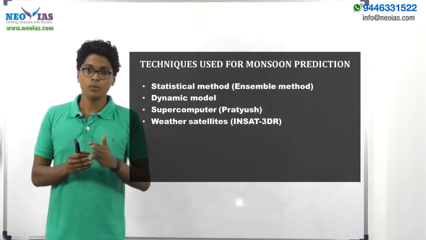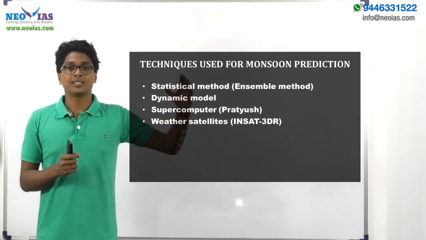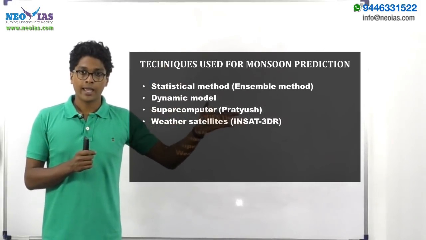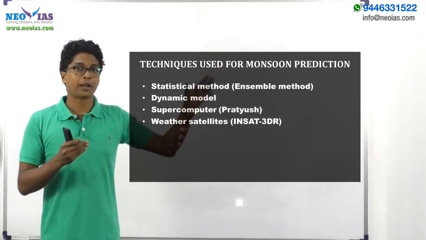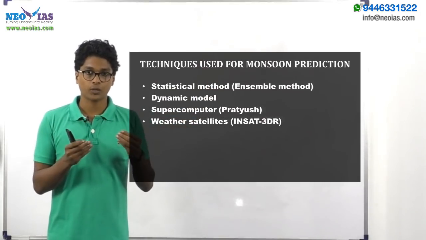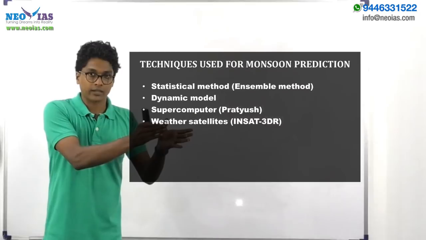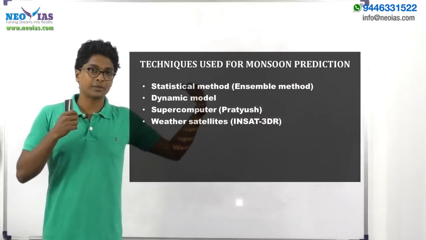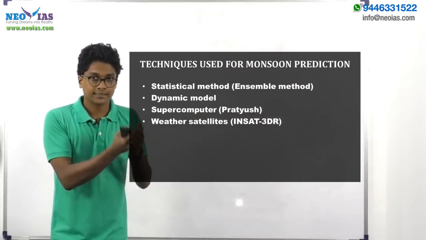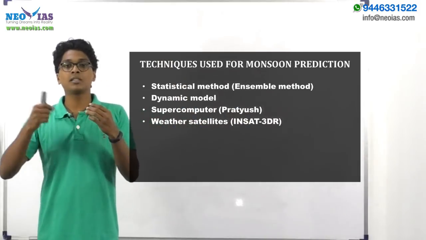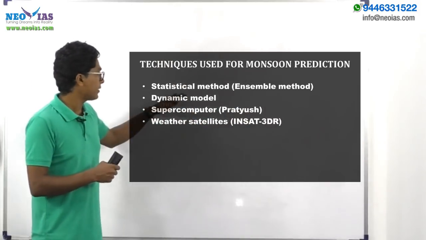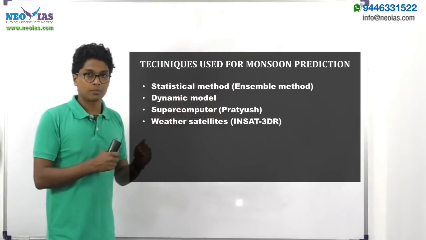For example, previous year there was an El Nino year, and we'll be having data on what the monsoon amount was when the temperature in the Pacific Ocean was this much. So based on that data, we'll be analyzing the temperature of the Pacific Ocean, and based on this past data, we'll be coming out with the future predictions. Such a technique we call the statistical method.